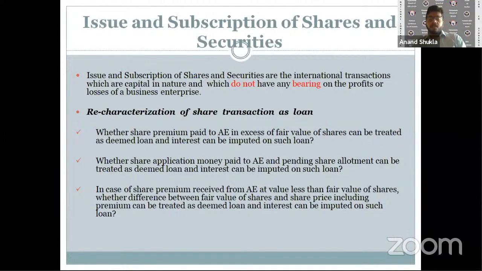So in case of issue of share capital, as was discussed earlier, since it has no bearing on the income statement of the company, we don't take it up. But let's say somebody happens to issue or subscribe to a share capital which is above or below the fair market price. So there is a hidden loan or a prepaid thing within it. So we do need to do a certain amount of adjustment to get hold of the accurate nature of the transaction.